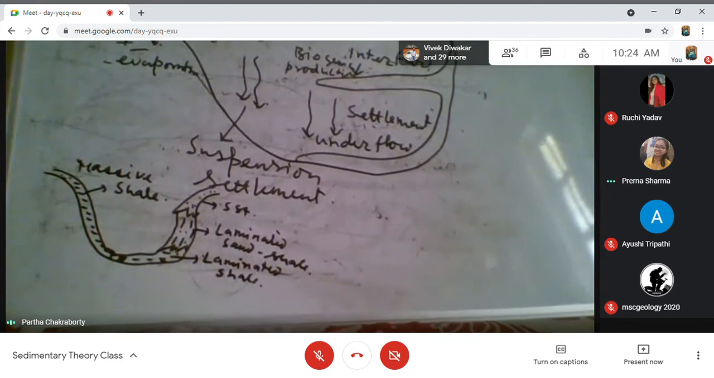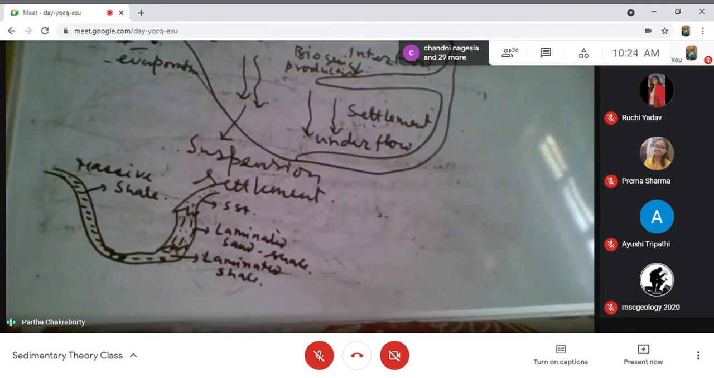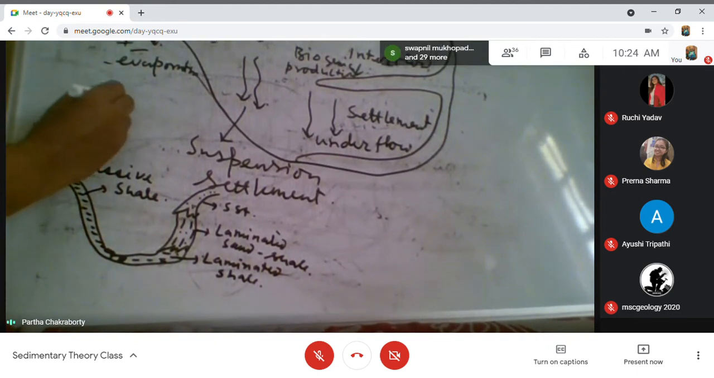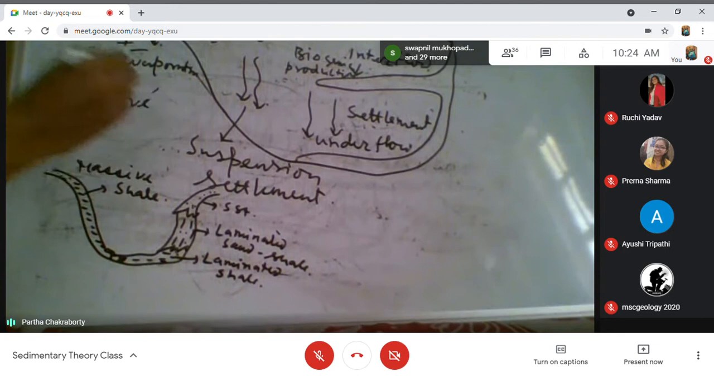Similarly, we also get lakes in a cold climate. So what we get in the cold climate is a very typical word called varve, V-A-R-V-E. You must have heard this word, varve.